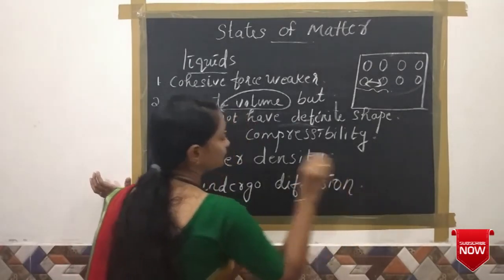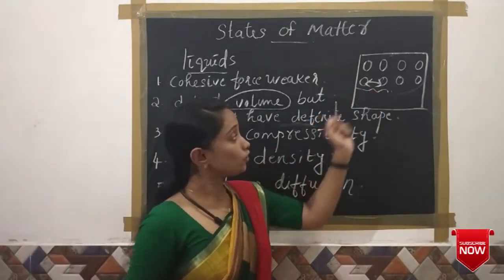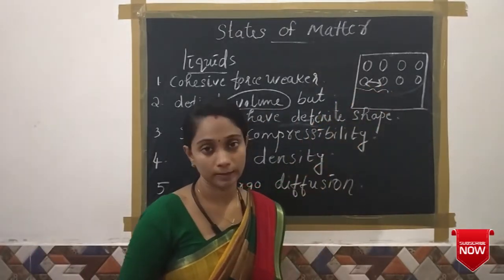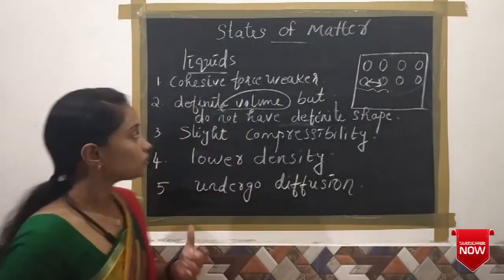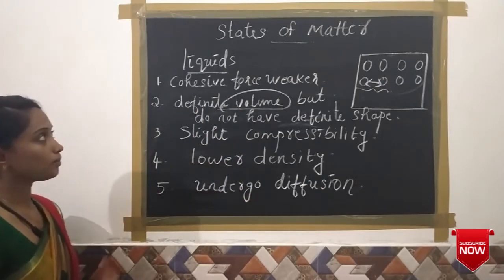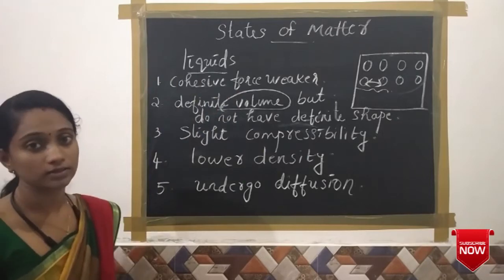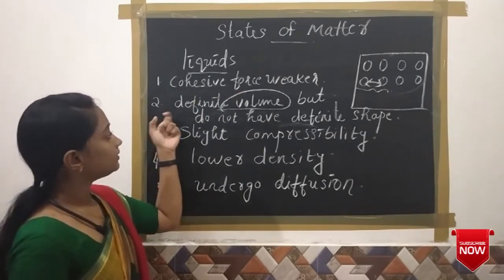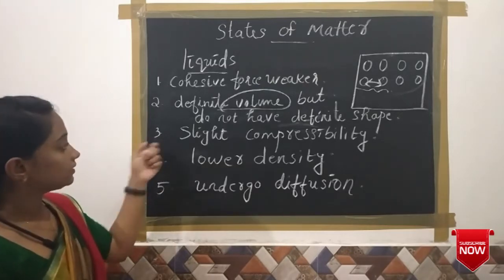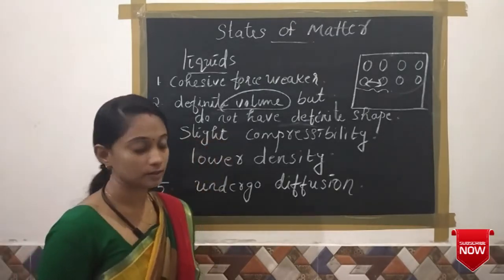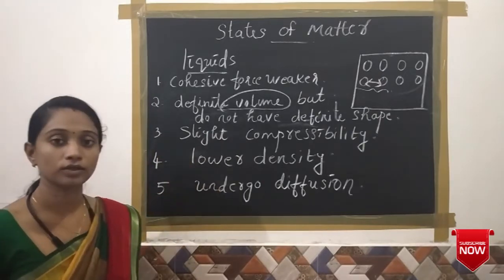Because these particles are loosely packed and they have a distance between them, these particles can move freely over a short distance. So it will show the diffusion property. So these are the 5 characteristic properties of liquids. The first one, the cohesive force is weaker than in solids. The second one, they have a definite volume but do not have a definite shape. The third one, they are slightly compressible. The fourth one, they have lower density. And the last one, they undergo diffusion.